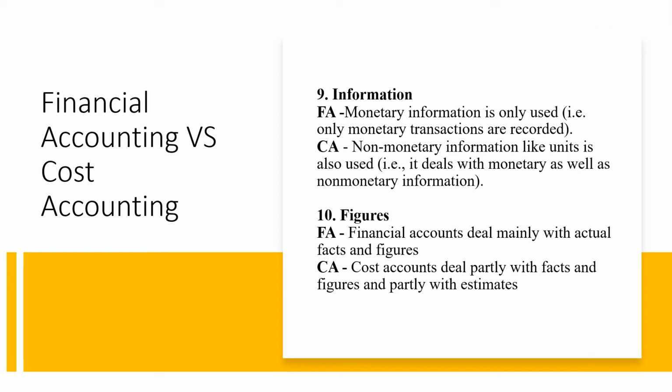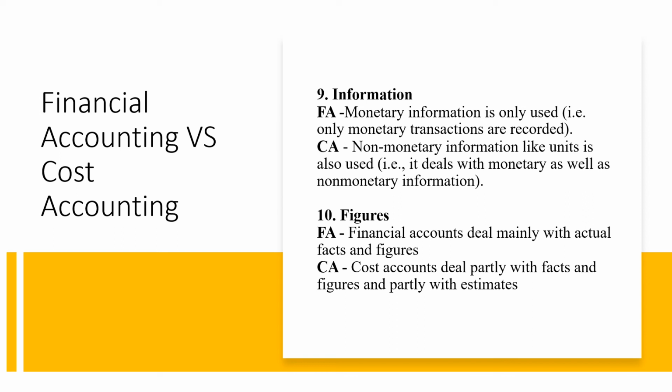The next point of difference is information. In case of financial accounting, monetary information is only used. That is, only transactions which can be expressed in terms of money find a place here. Non-monetary transactions are not recorded. In case of cost accounting, even the non-monetary information like units is also used. That means it deals with both monetary as well as non-monetary transactions.